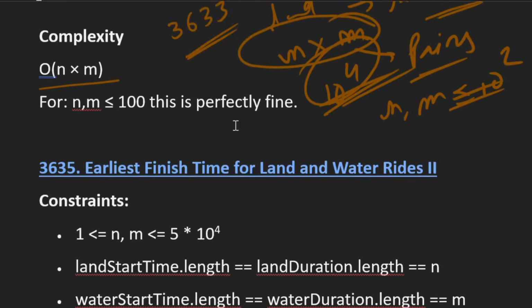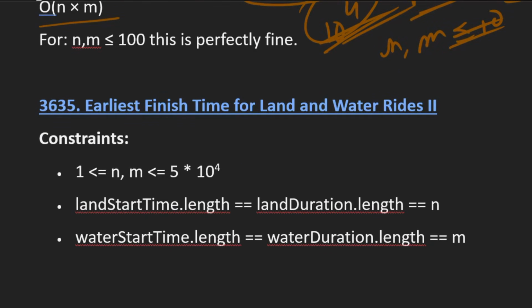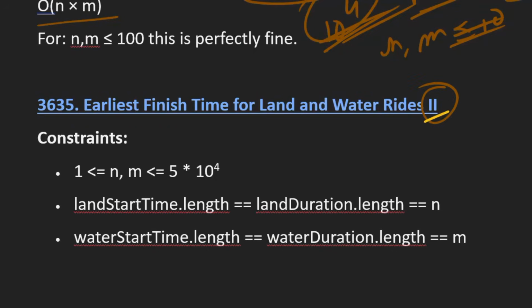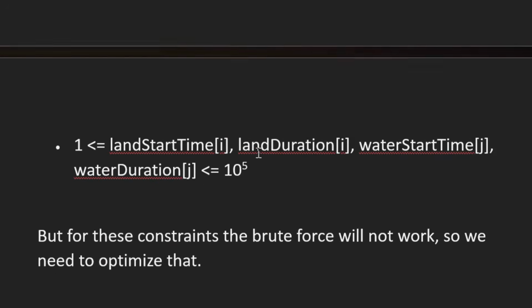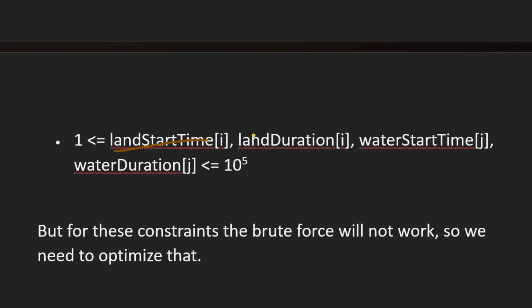So let's move to the next question, which is 3635, part 2 of the same question. So earlier in the constraints we had n comma m as 100, but in this part 2 the n value is 5 into 10^4, right? And even the land duration, water start time, water duration is 10^5, which was earlier 1000 only.